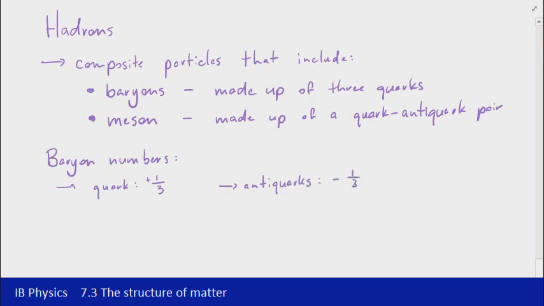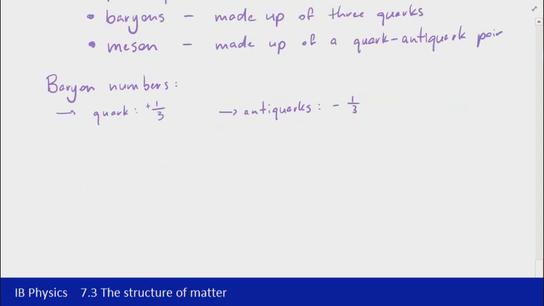When we look at baryons and mesons themselves, baryons, not surprisingly, have a baryon number of 1. Mesons, because they're made up of a quark-antiquark pair, combining 1/3 and -1/3, have a baryon number of 0.